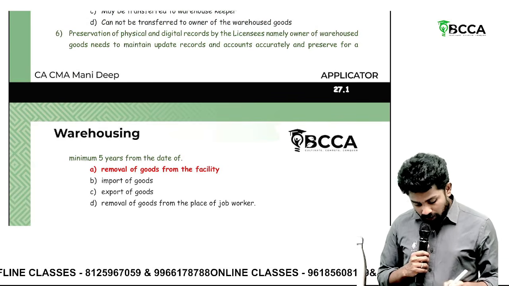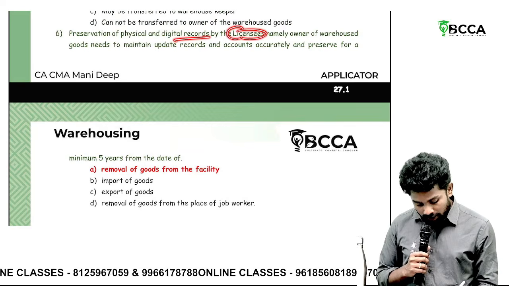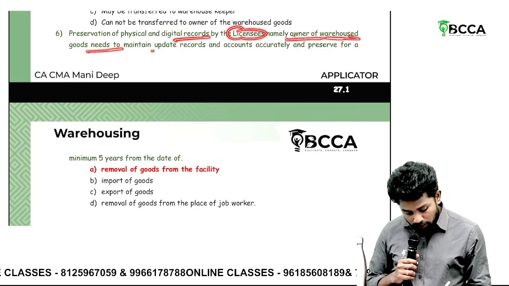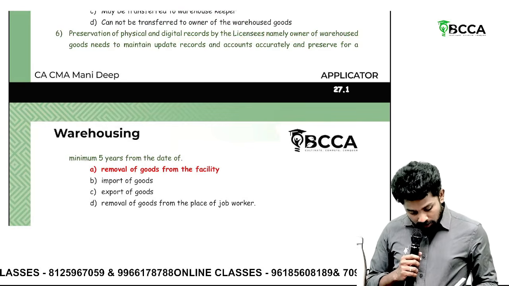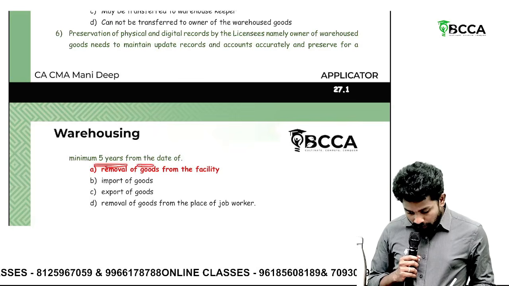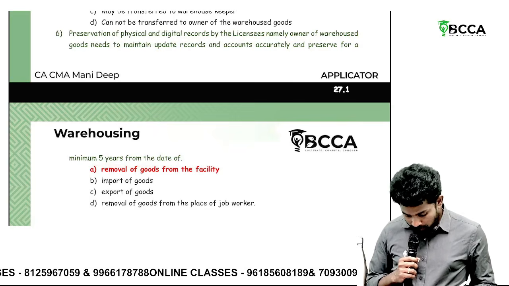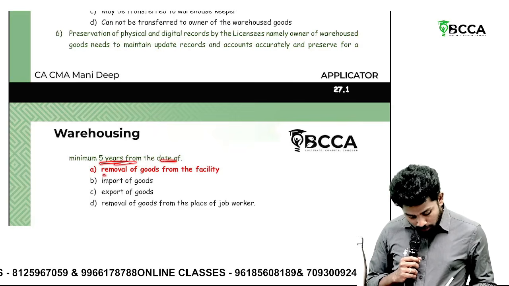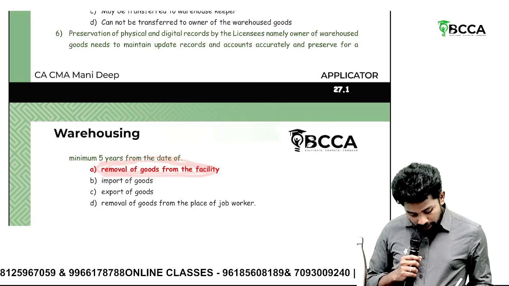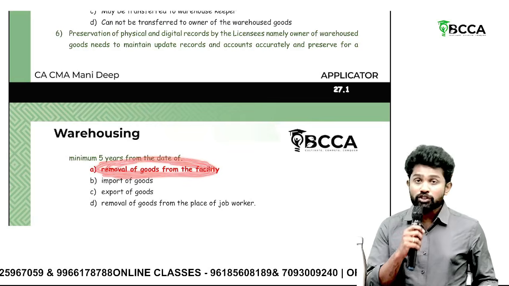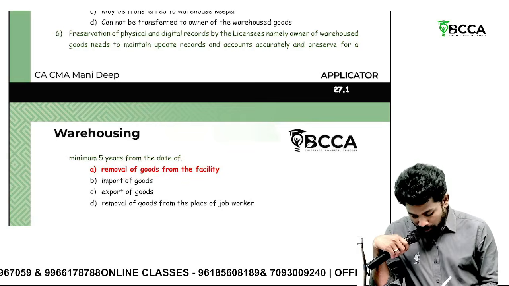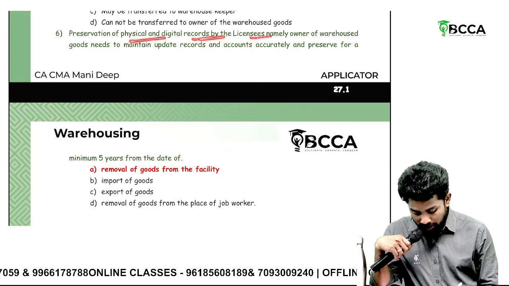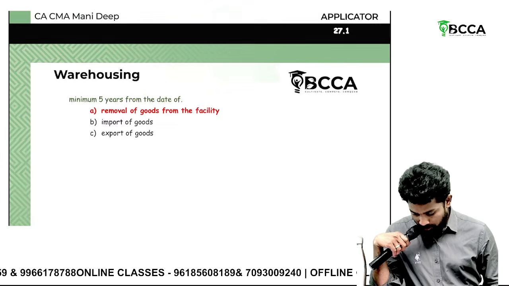From the date of removal of goods from the facility. Preservation of physical and digital records by the licensee has to be 5 years.